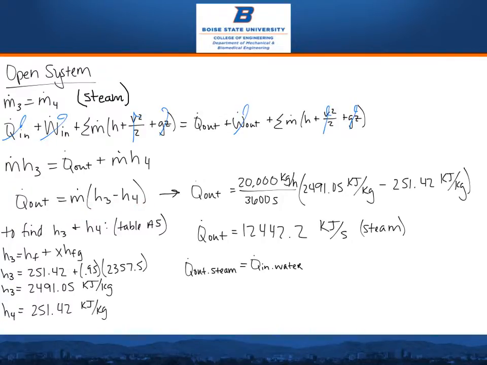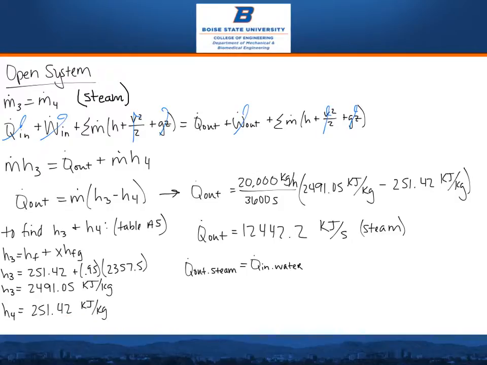From here, we need to find our H3 and H4 values. We go to table A4 to find these. H3 requires using the quality given, and it is found to be 2,491.05 kilojoules per kilogram. H4 is known to be the Hf value from table A5 since the quality is 0.